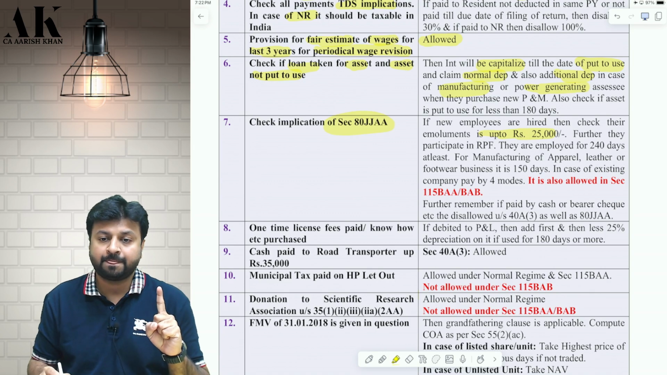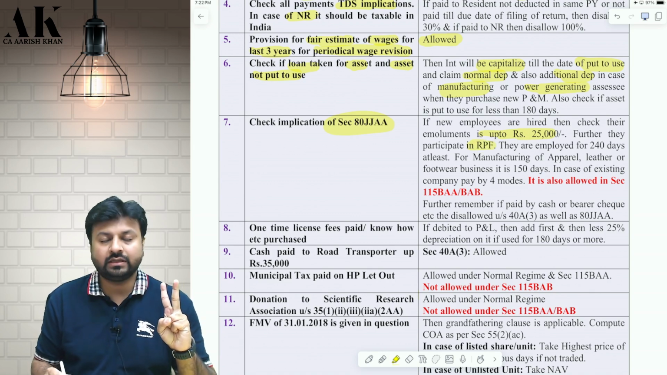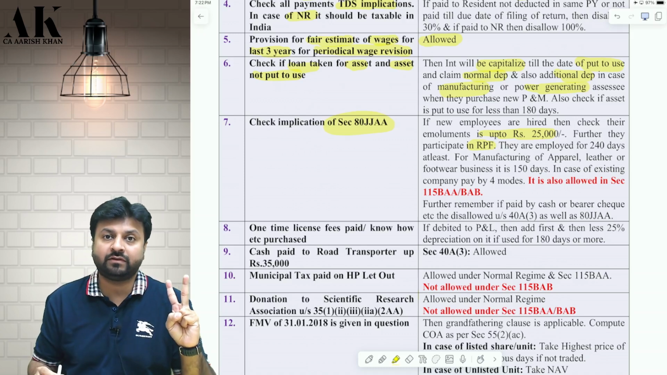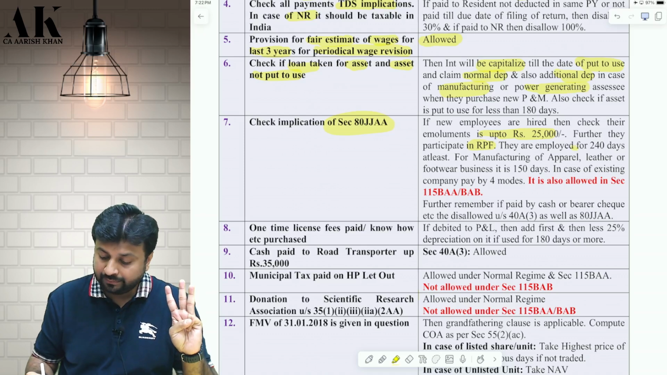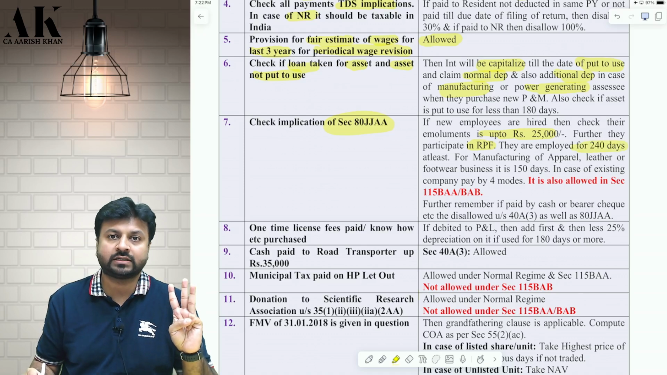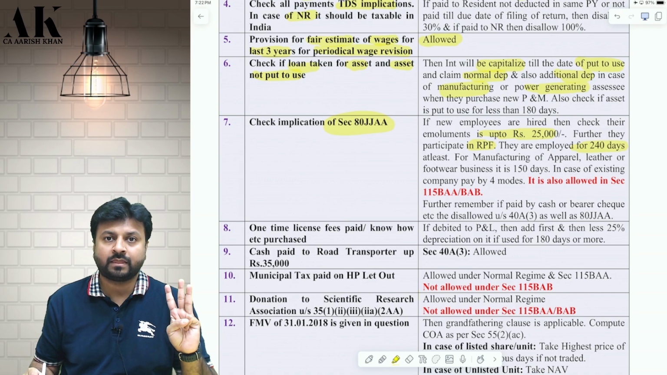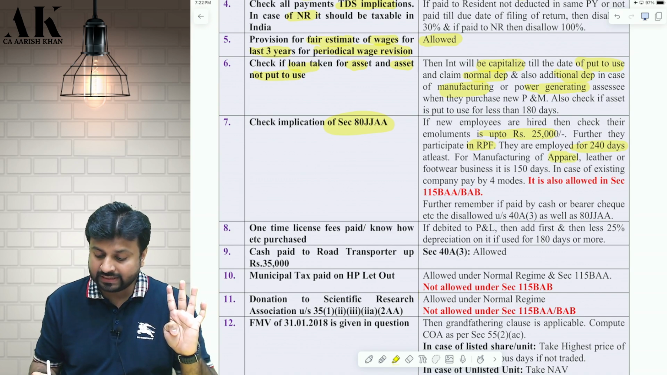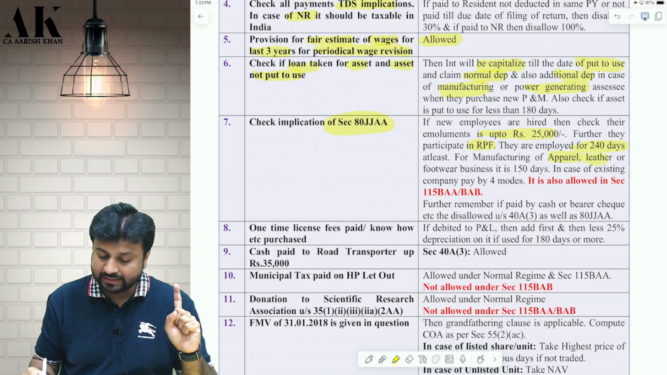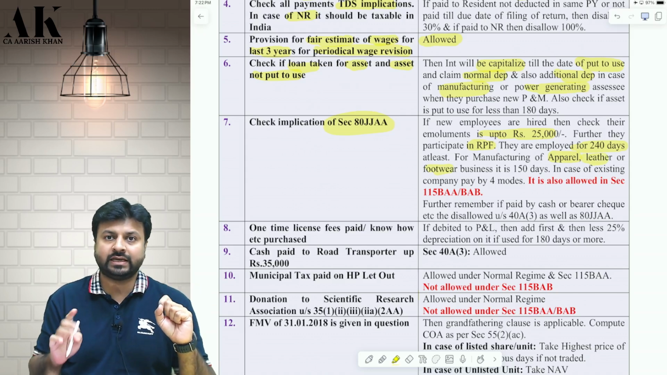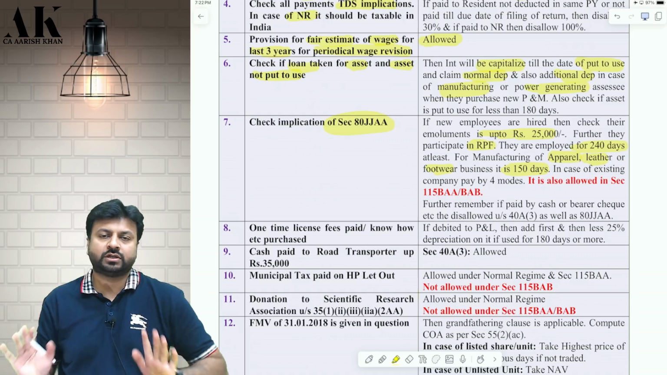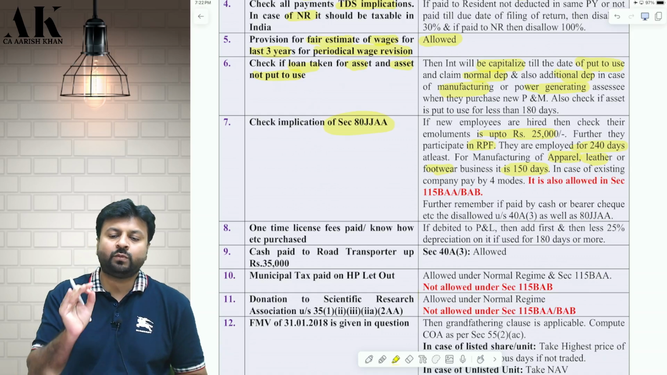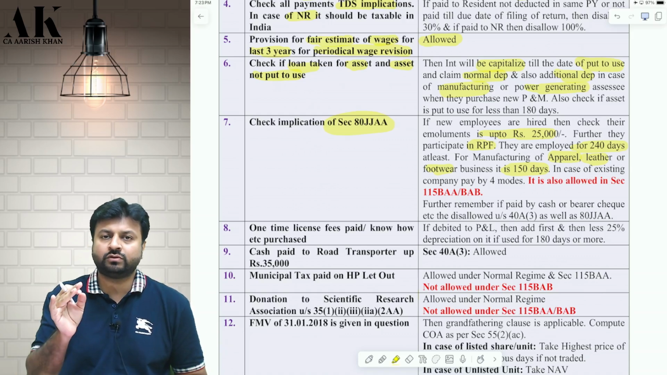Condition number one. Second, the employee participates in the recognized provident fund. Only those employees are covered under 80JJAA who participate in the recognized provident fund. Thirdly, the employee should be employed for a minimum of 240 days in the previous year. Fourthly, if the assessee is engaged in manufacturing of apparel, leather or footwear business, if the assessee is engaged in any of the three businesses, then even 150 days employment is sufficient. So for these special businesses, 150 days is sufficient. For other businesses, 240 days is relevant.